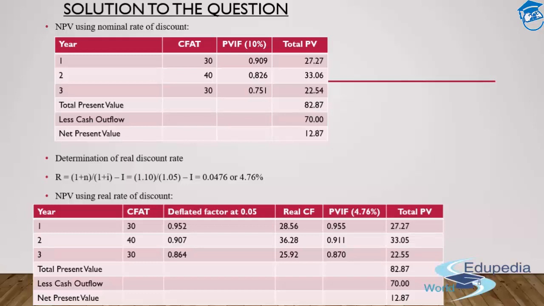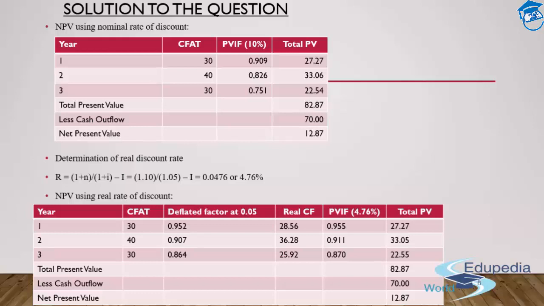So are we guys thorough with this particular question? I hope I was able to make you clear with the things and the concepts that you need to apply while solving a question like this in your examination. Remember, and remember, and remember, while using the real rate of discount, you need to bring the cash flows which already have the inflated figures down to the real cash flows.